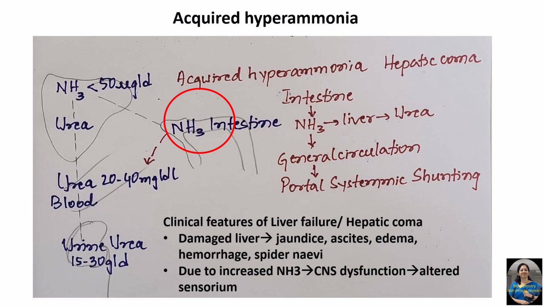Coming to the clinical features of liver failure or hepatic coma, first the liver is damaged, and this results in jaundice because of increased release of bilirubin into the circulation, resulting in yellowish discoloration of skin, sclera, and conjunctiva. Next is ascites because of decreased protein synthesis, hypoproteinemia, hypoalbuminemia.